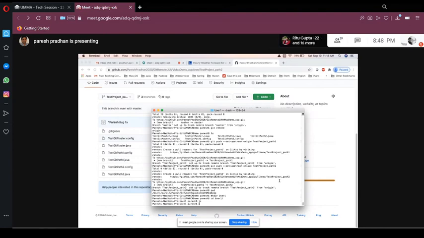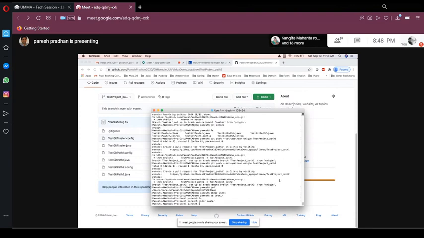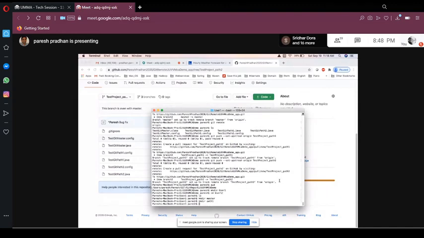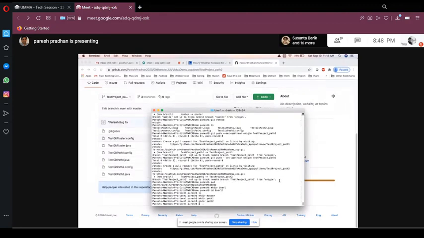Okay, so let me create 3 more folders here, so that I'll show you. mkdir master. So what we will do here, we'll pull all the code from the remote repository to the master. Okay, and then path 1 here, path 2. Okay, so let's pull all the code from path 1.